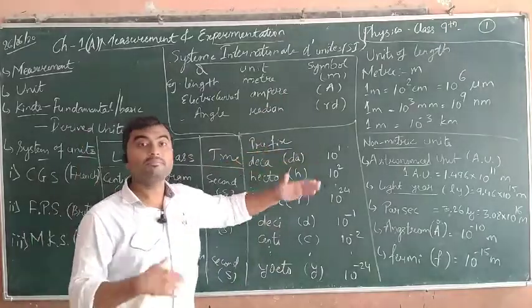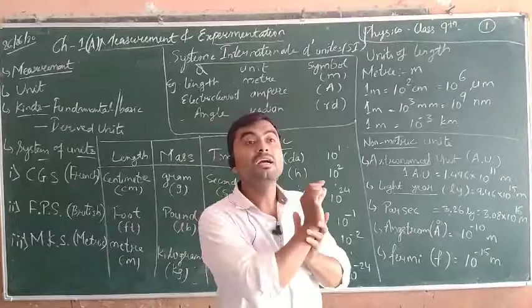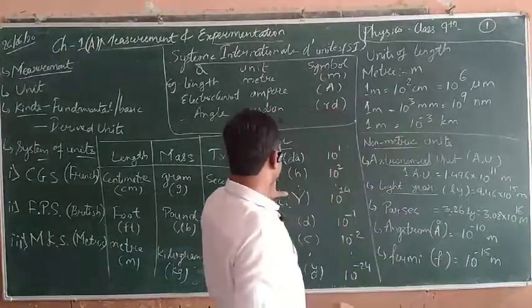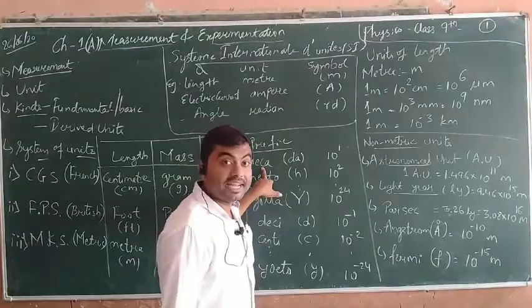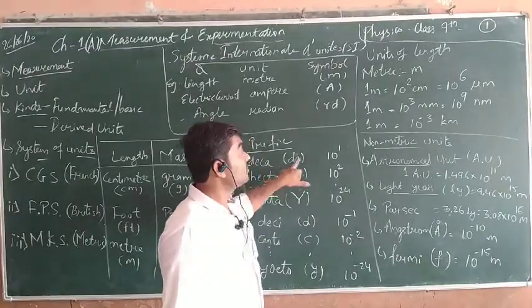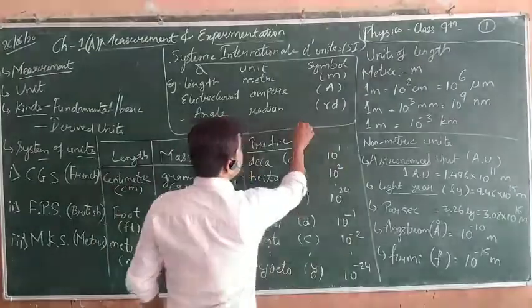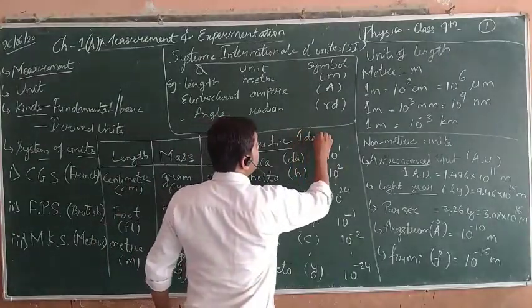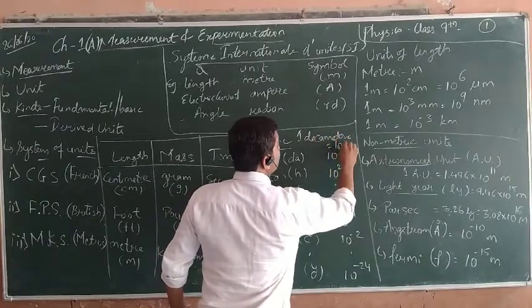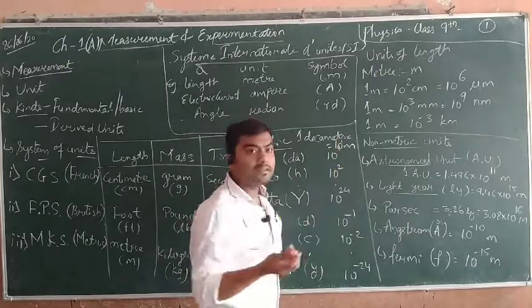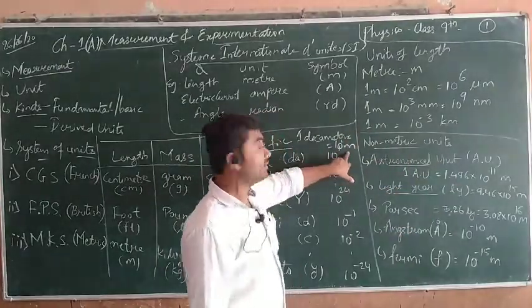There are some prefixes used. Prefix means something placed before the term. Suppose I have written here deca. If I say decameter, that denotes 10 to the power 1. If I write 1 decameter, it is equal to 10 meter. 10 to the power 1 is 10, power 1 denotes the number itself. So 10 meter.